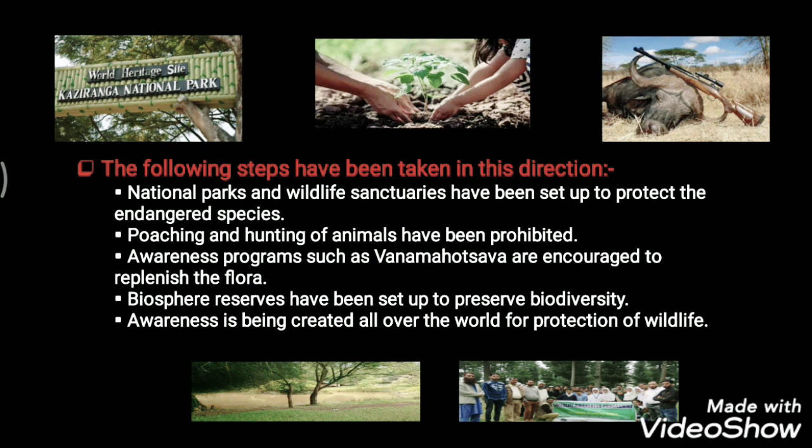First we have the national parks and wildlife sanctuaries. Yes, national parks and wildlife sanctuaries have been set up to protect the endangered species. Alright, so in many states these are present. Along with all of them, poaching and hunting of animals have been prohibited, and many laws have been enacted in this regard. Next, awareness programs such as the Van Mahotsav are encouraged to replenish the flora. Awareness programs are done not only by the government but also by non-government organizations.